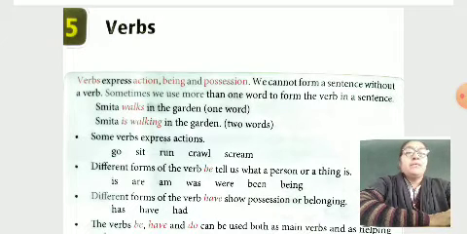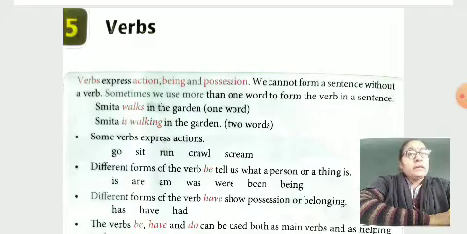And auxiliary verbs mean can, could, shall, should, will, would, may, might. And main verb means action word. Here, Smita is walking in the garden. Two words, is plus walking. Do you know, in present continuous tense we use the to be verb form am, is, are plus the verb ing form. Some verbs express action: go, sit, run, crawl, scream.